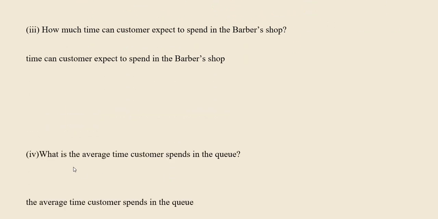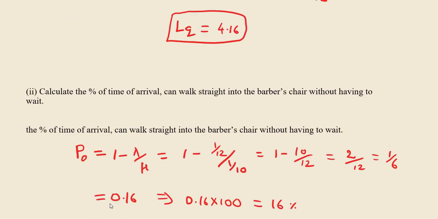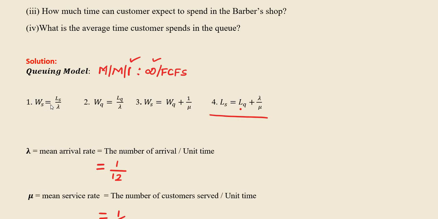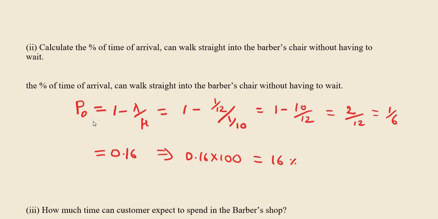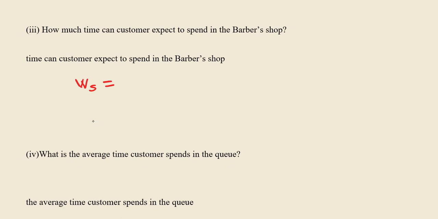And the third problem is how much time can a customer expect to spend in the barber shop? Time means they are asking about the waiting time. Barber shop means it is the system, so the waiting time in the system. The waiting time in the system should be calculated with the help of Little's formula, that is Ws is equal to Ls divided by lambda. We already found Ls, which is 5, and the lambda value is 1 divided by 12. Therefore you get the answer 60. That is, the time to spend in the barber shop is 60 minutes.